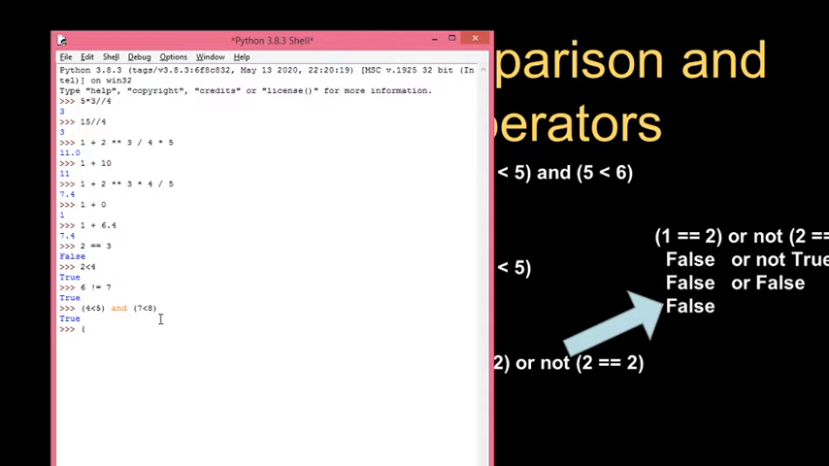Okay. Then we'll take one more now. 2 not equals to 3 and 3 less than 2. Now what will be the answer?